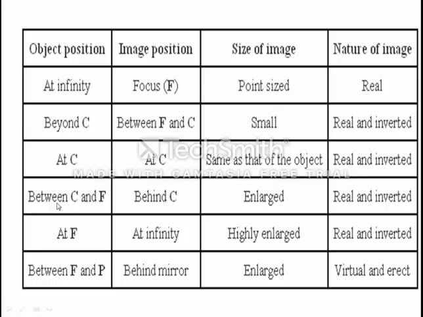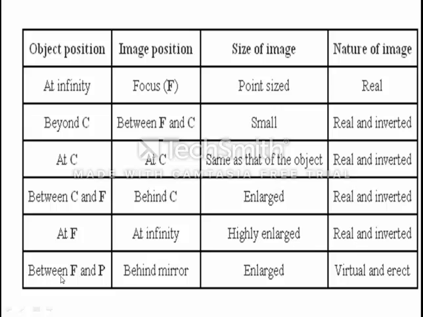Fourth case, when the object was between C and F, then the image is formed behind C, the size of the image is enlarged, or magnified, and the nature of the image is real and inverted. When the object is at focus, image is formed at infinity, the size of the image is highly enlarged, or highly magnified, and the nature of image is real and inverted.